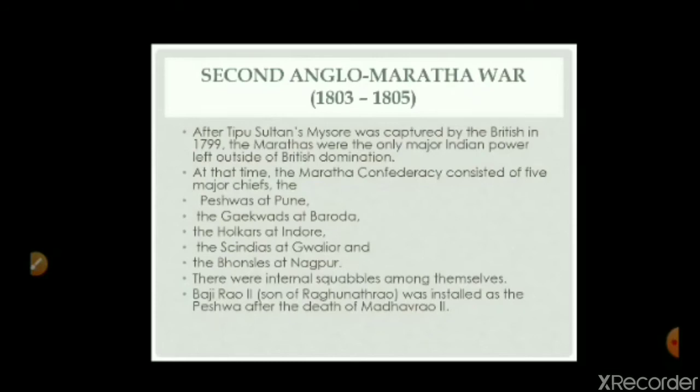Now Baji Rao II, the son of Raghunath Rao, was installed as the Peshwa after the death of Madhav Rao II. We have seen in the First Anglo-Maratha War that after this, the British and the Marathas had 20 years of peace. During these 20 years, Madhav Rao II died, and the power came into the hands of Raghunath Rao's son Bajirao II. So he became the Peshwa of Pune at that time.